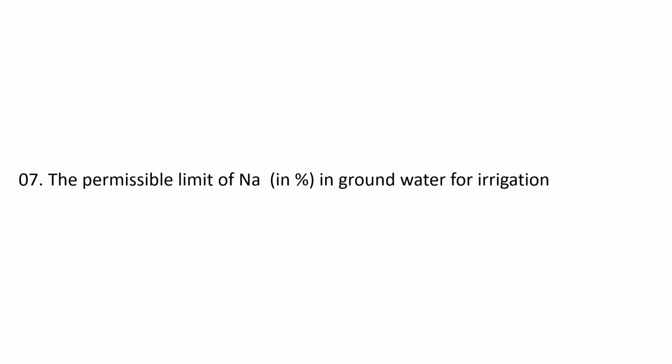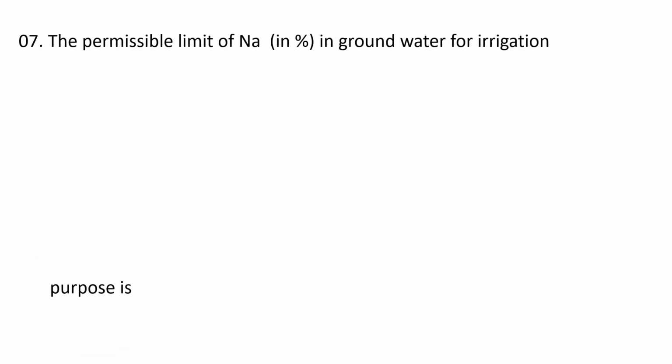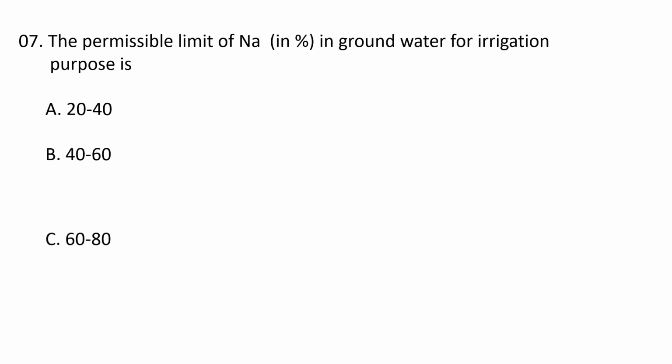Next question. The permissible limit of sodium, that is in percentage, in groundwater for irrigation purpose is A. 20 to 40, B. 40 to 60, C. 60 to 80 and D. 80 to 90. The permissible limit of sodium percentage in groundwater for irrigation is maximum about 60. So B is the correct option.